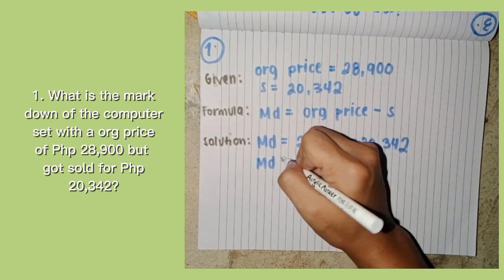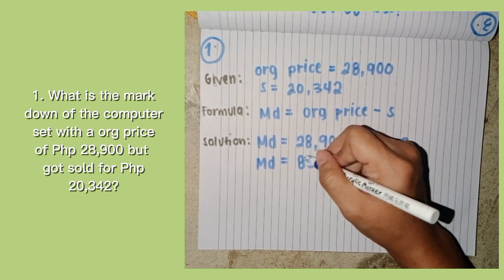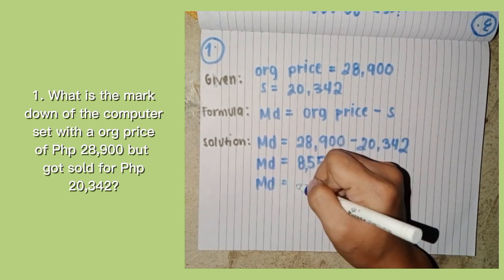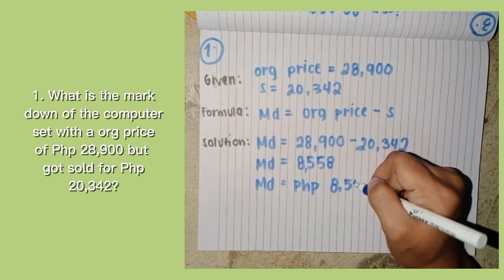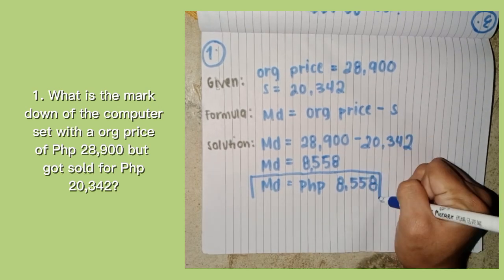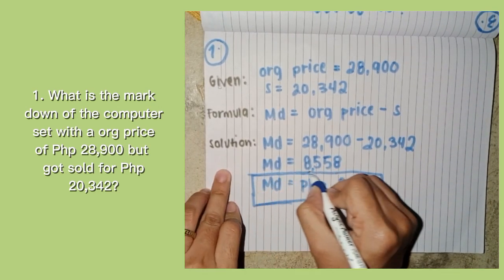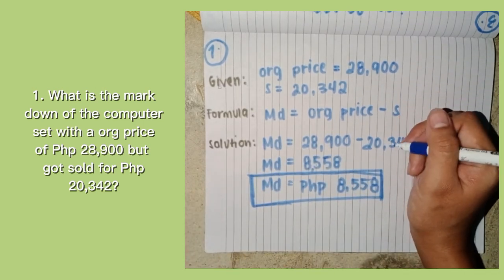So markdown is equal to 8,558 pesos. We are going to add the PHP because we are dealing with money. So 8,558 is the final answer for number 1 of the activity for markdown. I hope that you are correct because this is very easy. Now let's proceed to number 2.